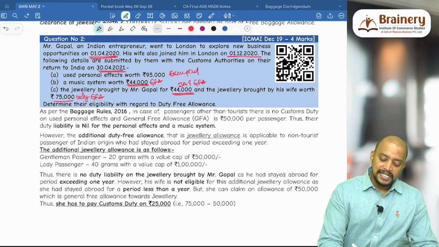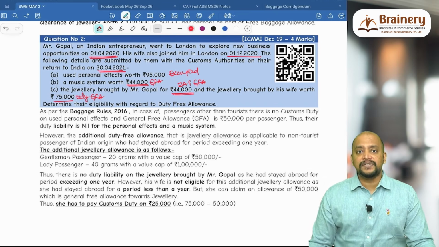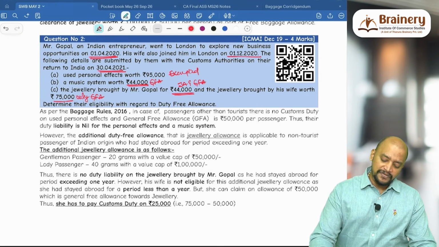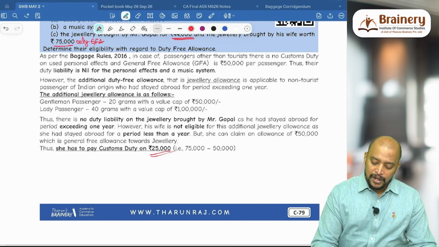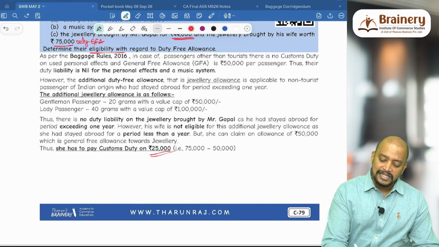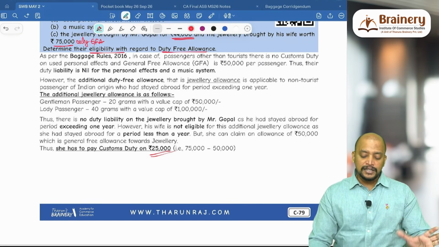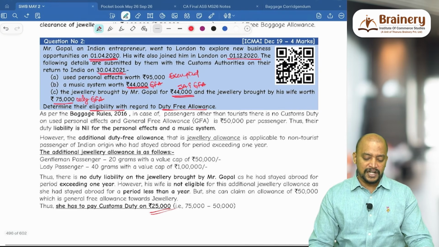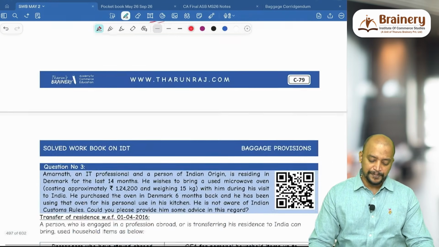Whereas his wife's 75,000, only general free allowance is possible. So 75,000 minus 50,000, that will be 25,000, the dutiable value on which customs duty will be payable. Okay, examine their eligibility with regard to duty free allowance. There is no computation here related to that. So customs duty will be payable on 25,000. That's the answer for the second question.